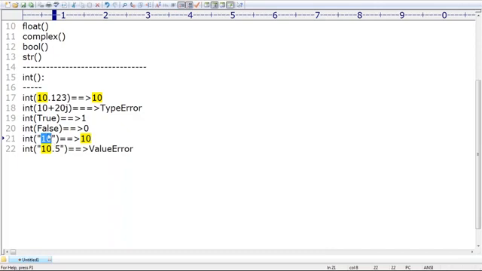This is about how the int function is going to work, sir. The int function can work from any type to int type except complex type. Remember that, sir. So complex numbers you cannot convert, but floating point numbers you can convert, and boolean you can convert into int. Next, string to int is also possible, but whenever you are trying to convert string to int, only one small condition is there.